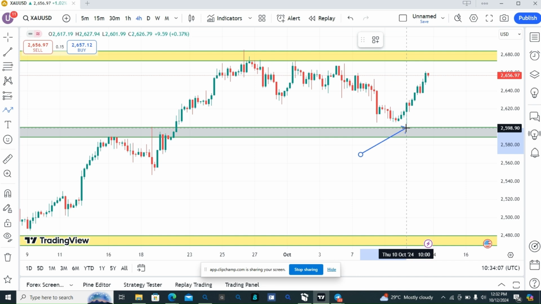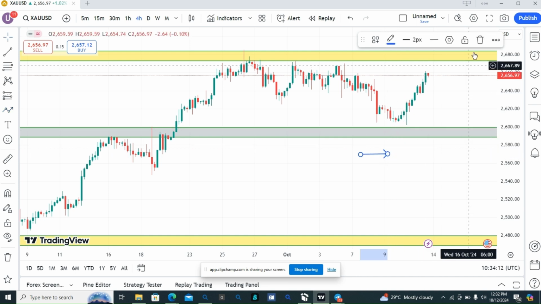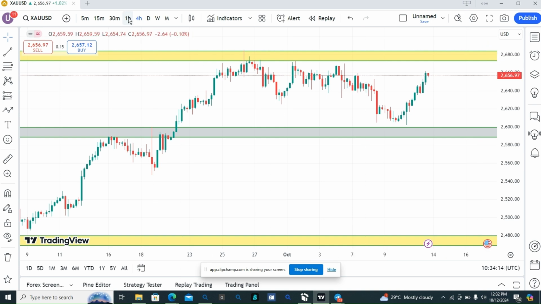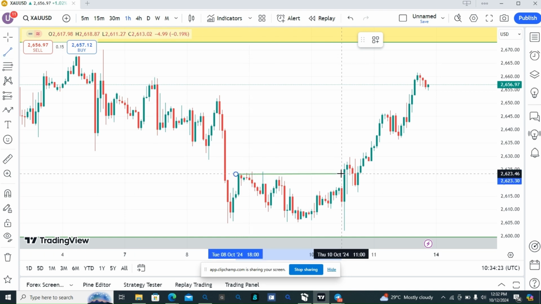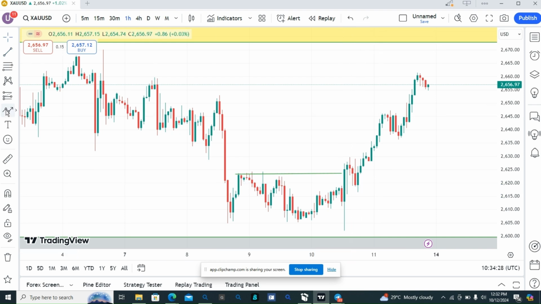I was expecting price to touch this pin bar. That was the reason when price came to this zone and created a change in character in 1 hour time frame, let me show you, I didn't take this trade. I missed this trade. Look at it. When price came to this zone and break above here, this green candle break above it, I didn't take this trade. My reason was that I was expecting this price to trade inside this zone as it was falling down. It didn't trade here. It created this lower high.